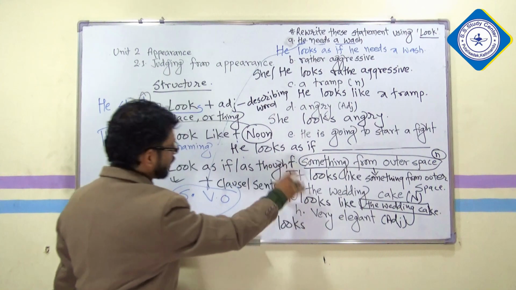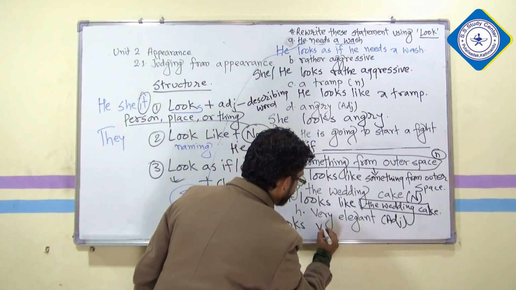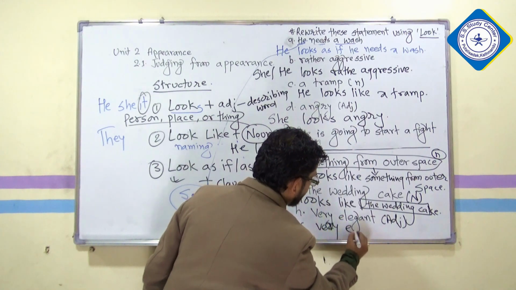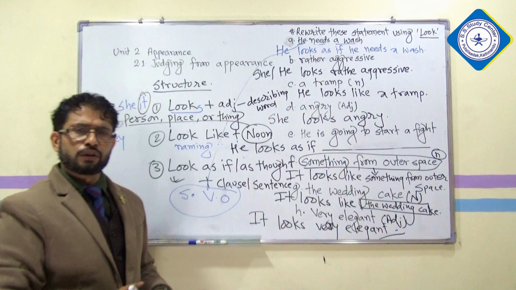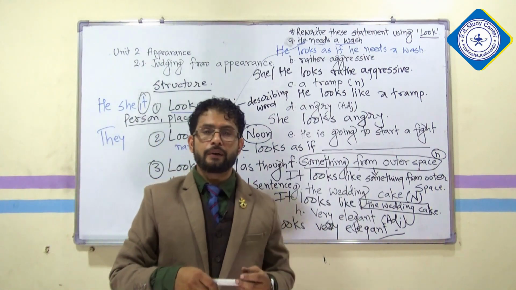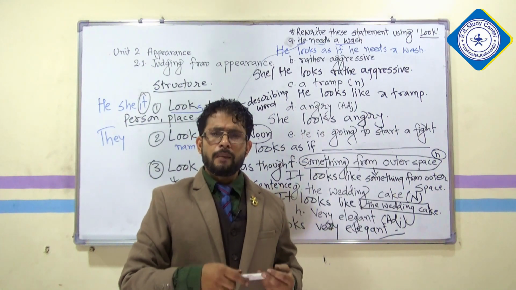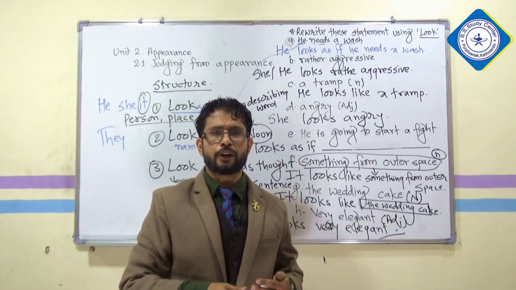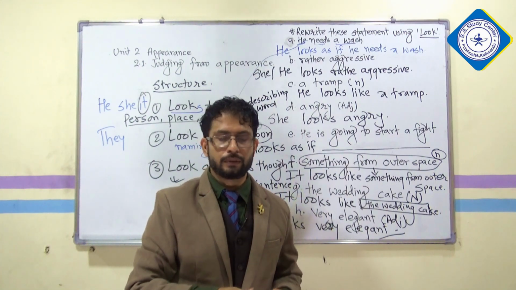It looks, adjective here, so with an adjective only looks. After that the adjective: it looks very elegant. Done. So unit 2 is very important from the point of view of the examination, students, because many questions can be found. So one more thing I'm going to teach you from unit 2.